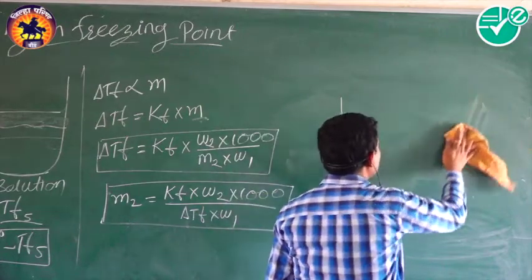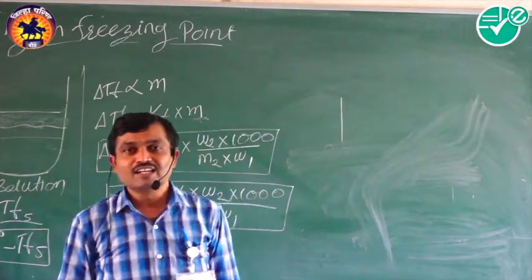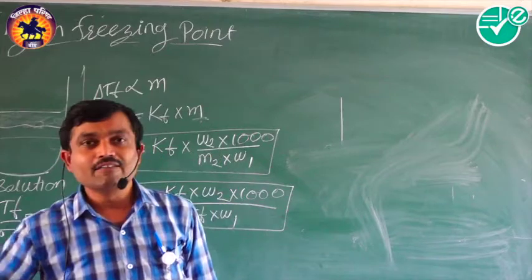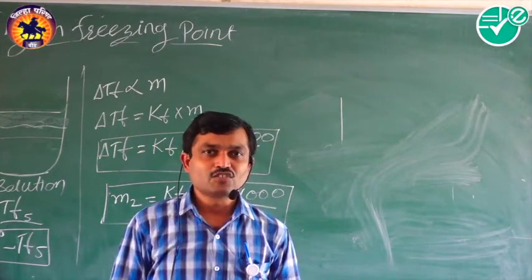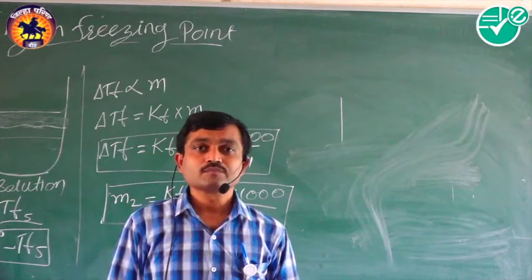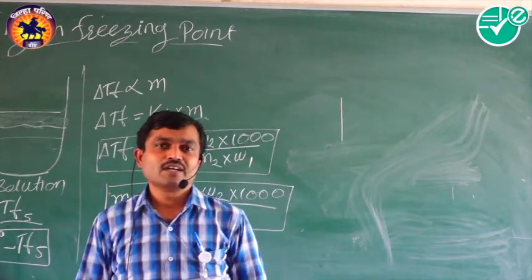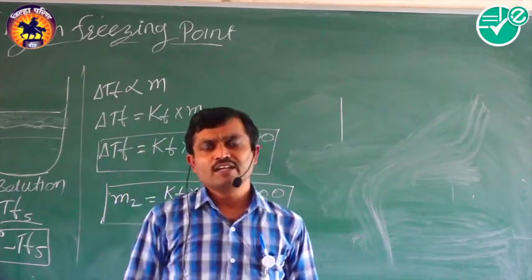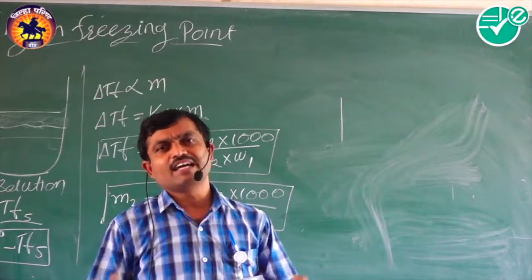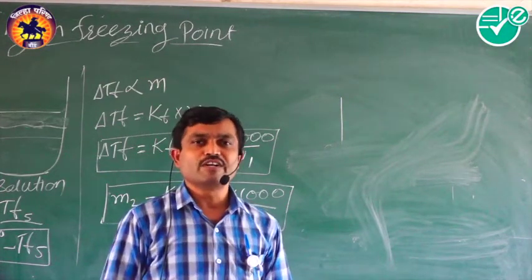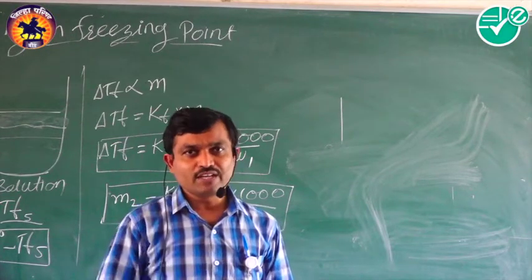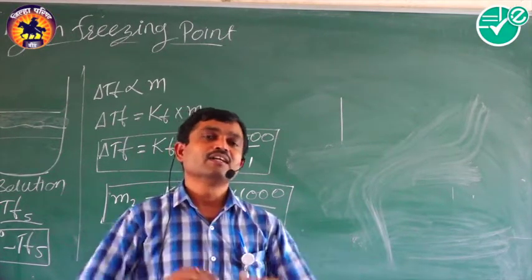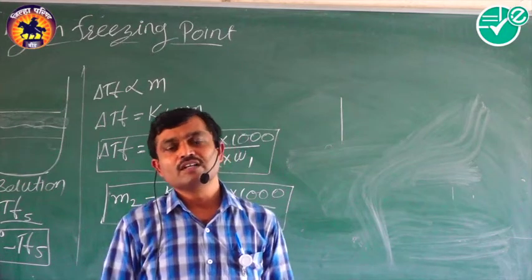What happens in a cold country is that the liquid present in the radiator may freeze. Suppose the temperature is 4 degrees. Suppose the freezing point of the liquid used in the radiator is 4 degree. At that time what happens, it may freeze and block the machine.